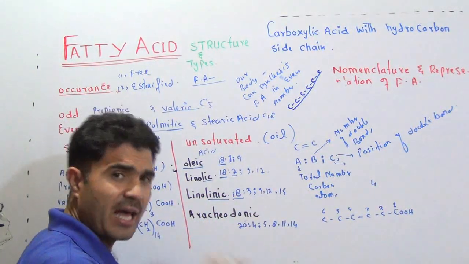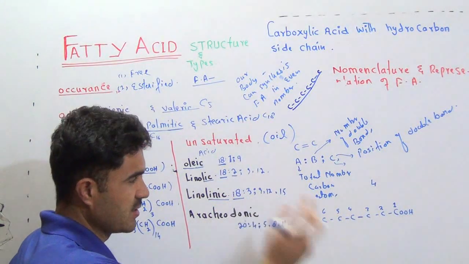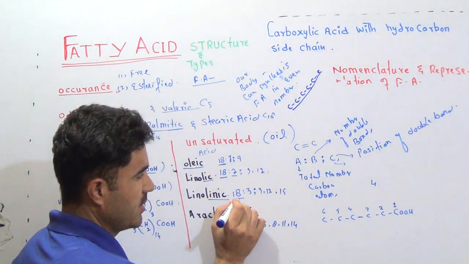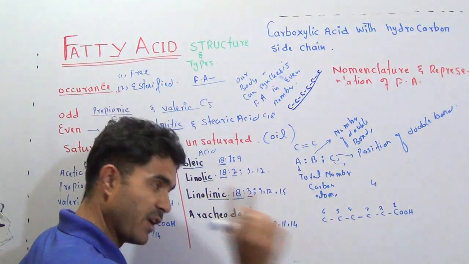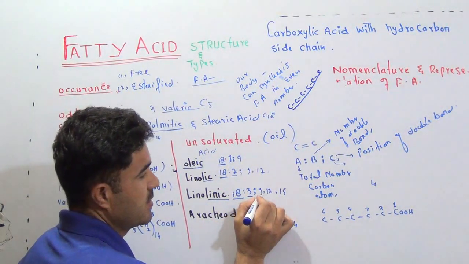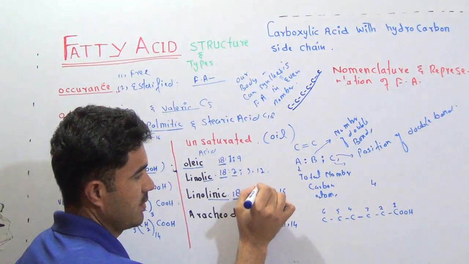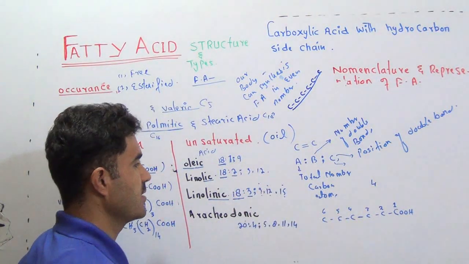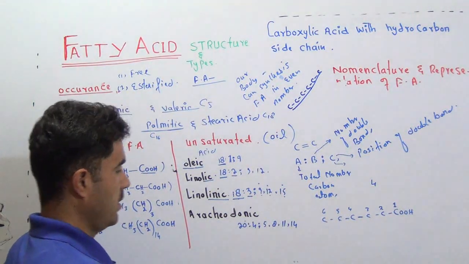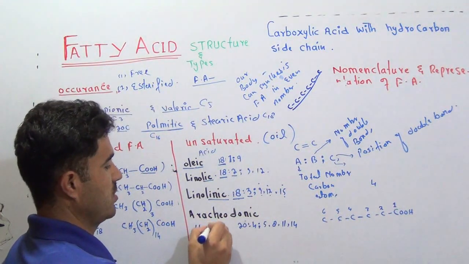I want you people to tell me what is meant by this. You just decide. 18 carbon total, 3 double bonds, very good. That is 9, 12 and 15. One double bond is at 9 and 10, 12 and 13, 15 and 16. So this is your homework, HW.